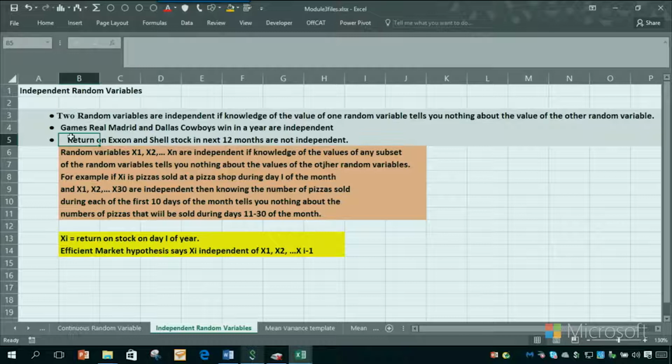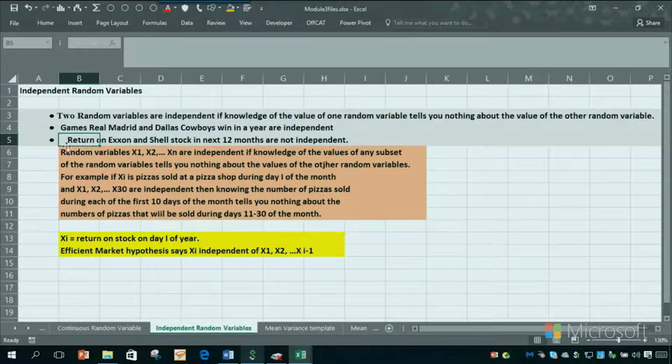Now let's look at two random variables that are absolutely, positively not independent. Let's look at the return on Exxon stock in a year and Shell stock in a year. They're both oil companies. Okay, they're not independent. Why? Because if I told you Exxon did great, that means basically one main thing. Oil prices really were high. And that would mean that Shell would probably do great. So basically you can't say the returns on Exxon and Shell are not related, because the key determinant of those returns is simply the price of oil.